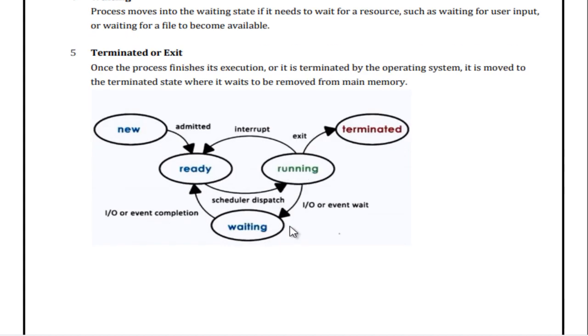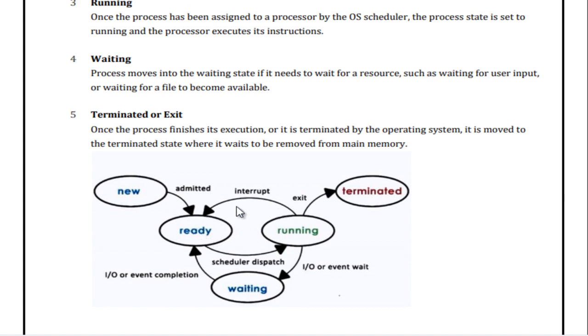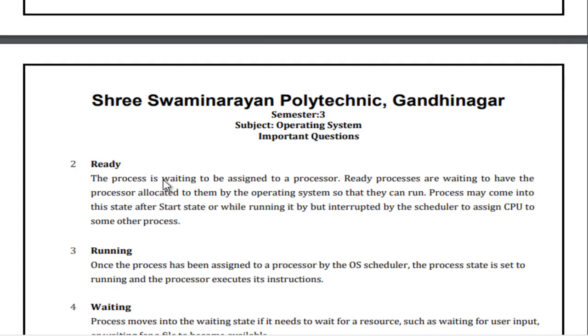Now if the interrupt does not occur, it goes into the terminated state. If, in the running state, an input output event wait is there, then it will stay in the waiting mode, right? Once it fulfills all the requirements, it goes into the ready state, then running, then terminated. Okay, so this is about the process life cycle, right?